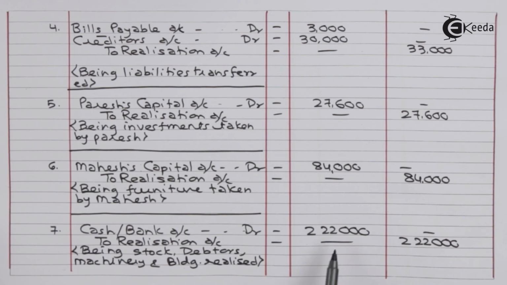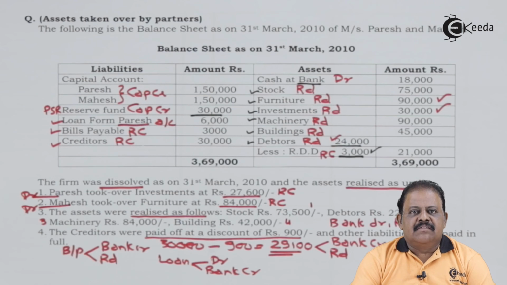Cash bank account debit 2,22,000 to realization account 2,22,000 being stock, debtors, machinery and building realized. We have completed second stage, that is realization of assets. Third is realization of liabilities.